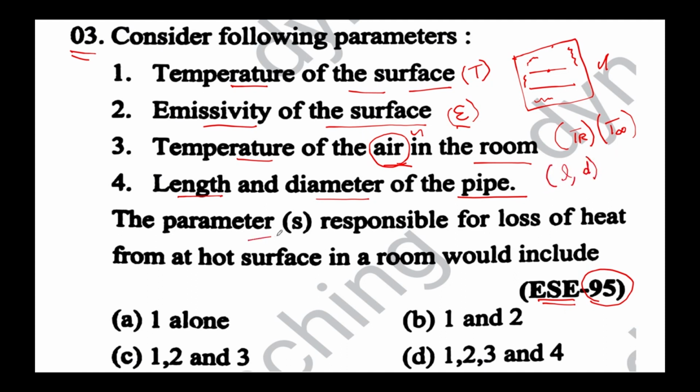The parameters responsible for loss of heat from the hot surface in the room would include: option A states that one alone is correct. Option B states that both the first two statements are correct. Option C states that the first three statements are correct. Option D states that all four are correct, right?